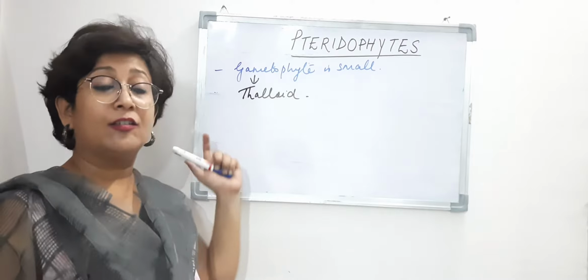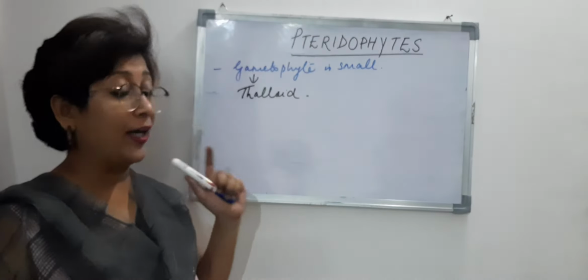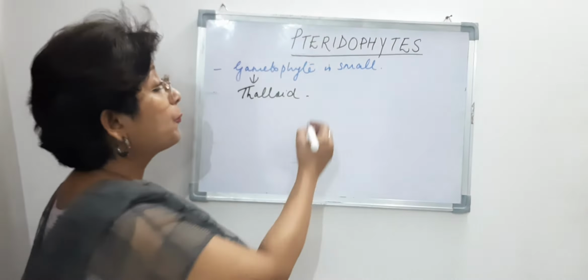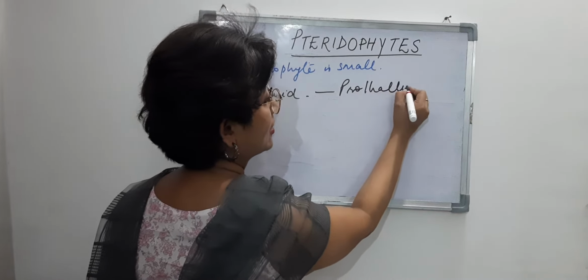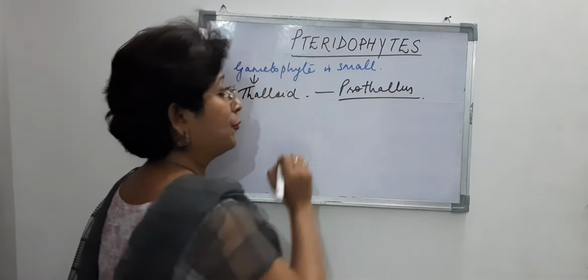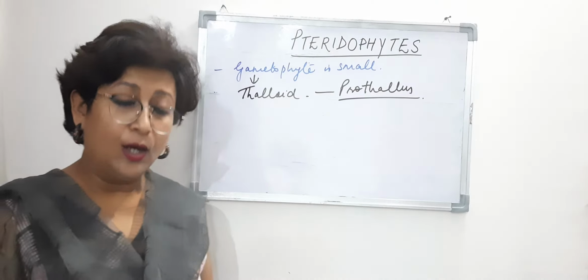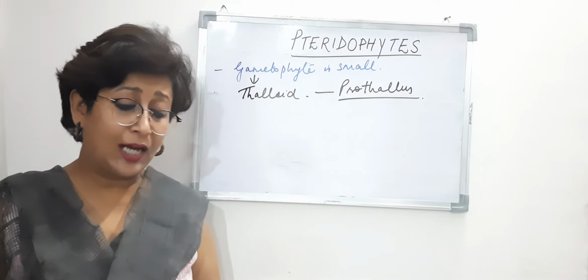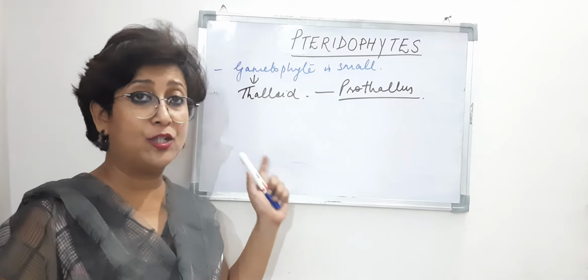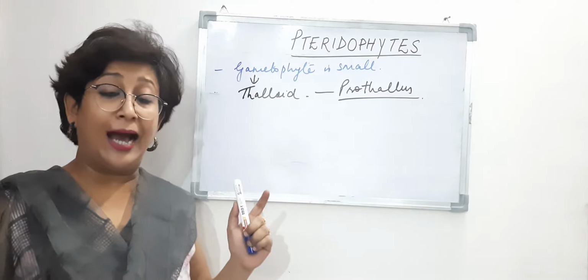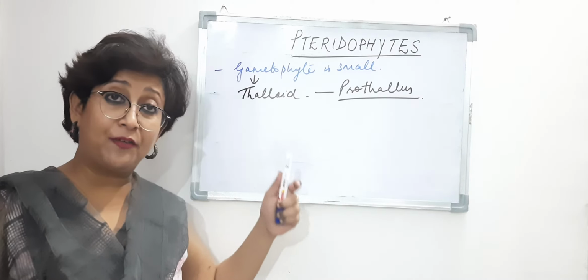So this thalloid gametophyte is known as prothallus.